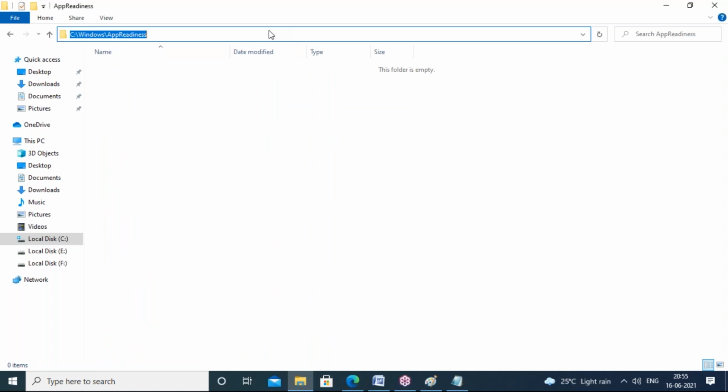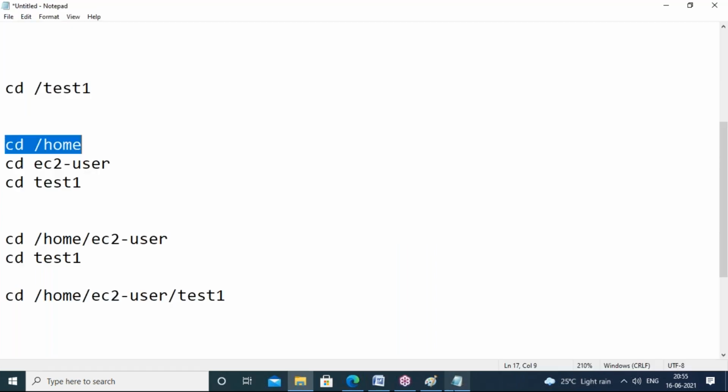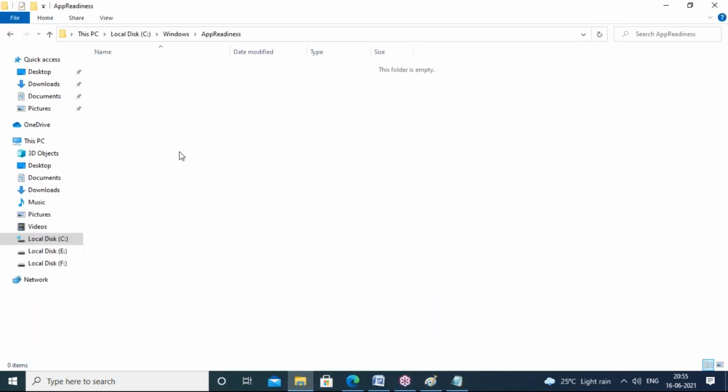So example, see, here also same similar concept only, guys. Under C, Windows, under Windows, app. But here backslash we are using, but in Linux / we are using. So in Windows also you can go like this: first C drive, then Windows, then one folder, then one more folder, one by one.